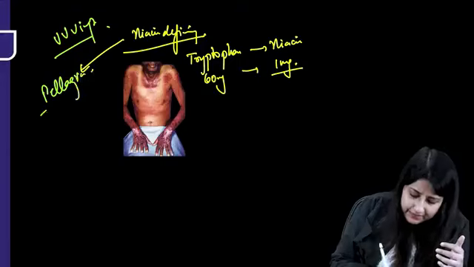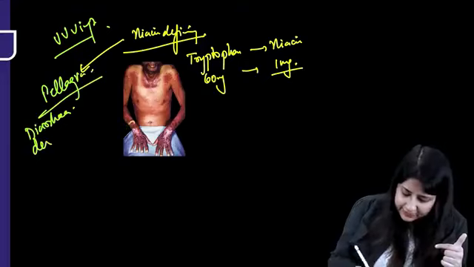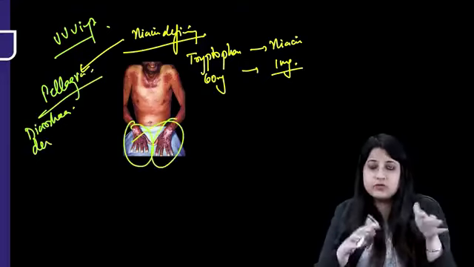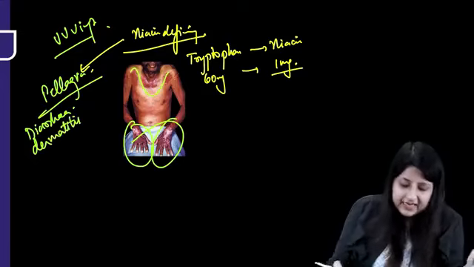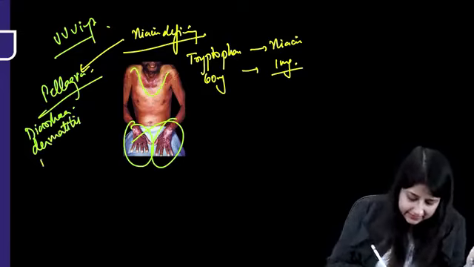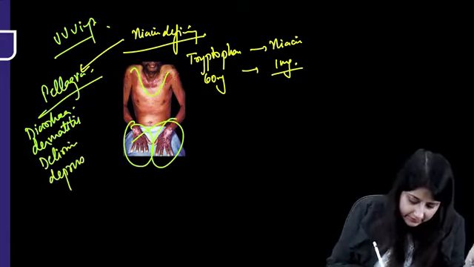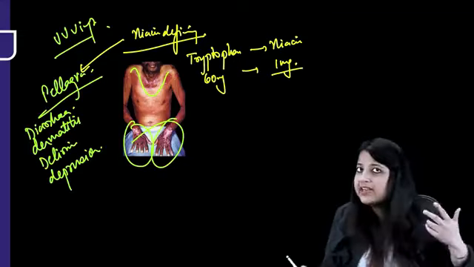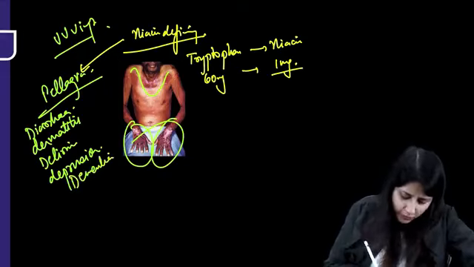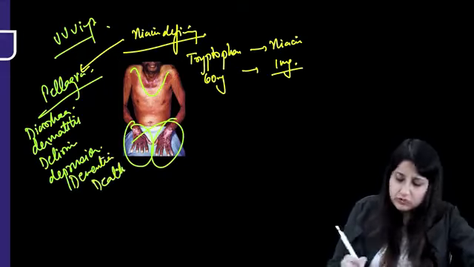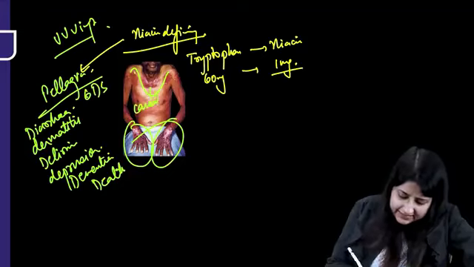Okay, pellagra. In pellagra, it presents with diarrhea, dermatitis. Can you see this? Bilateral dermatitis over sun exposed area. All right, here also dermatitis. Okay, diarrhea, dermatitis, delirium, depression, dementia, very, very important, and death. Okay, so almost 6 Ds. Okay, plus what do we call this? What is this? Casal's necklace.